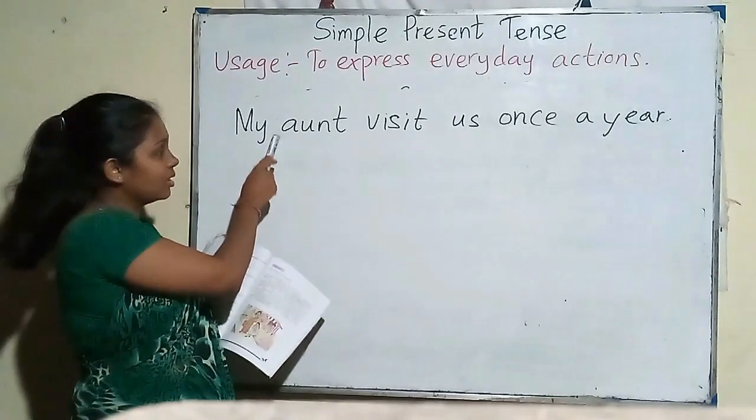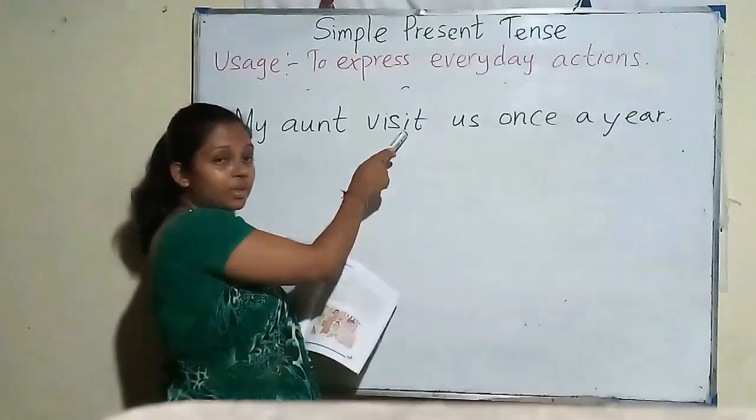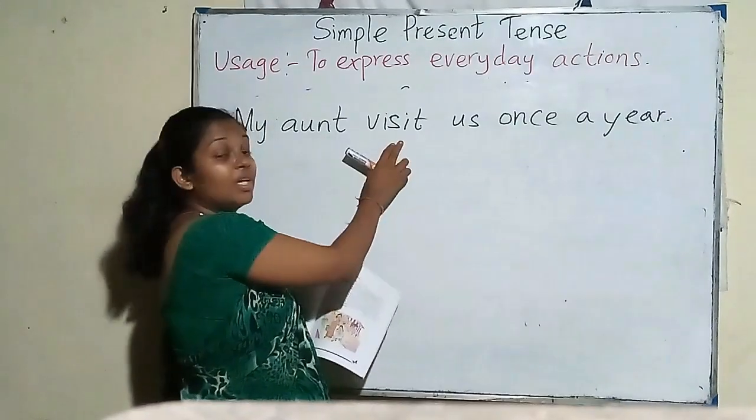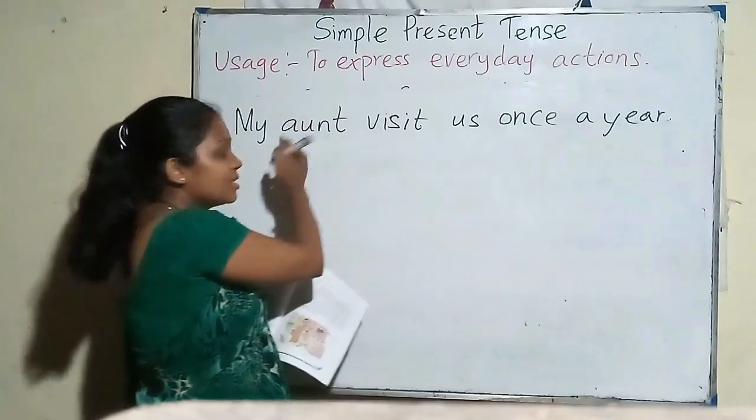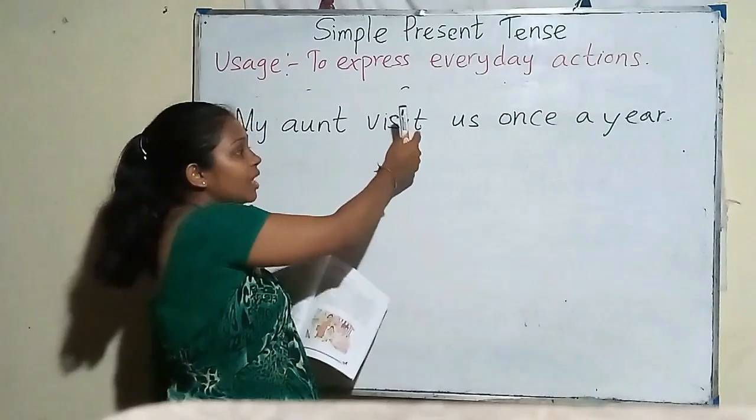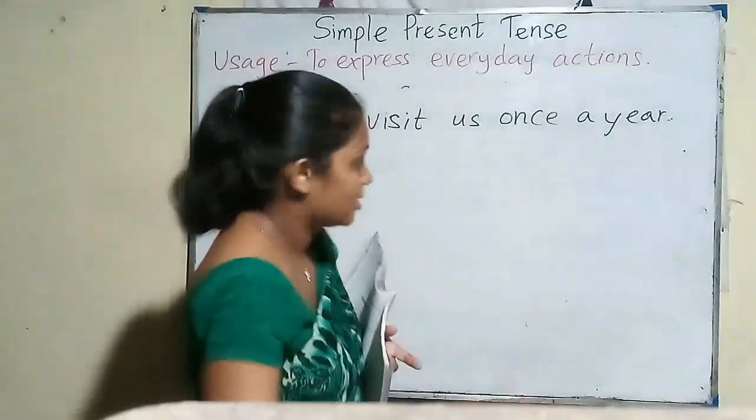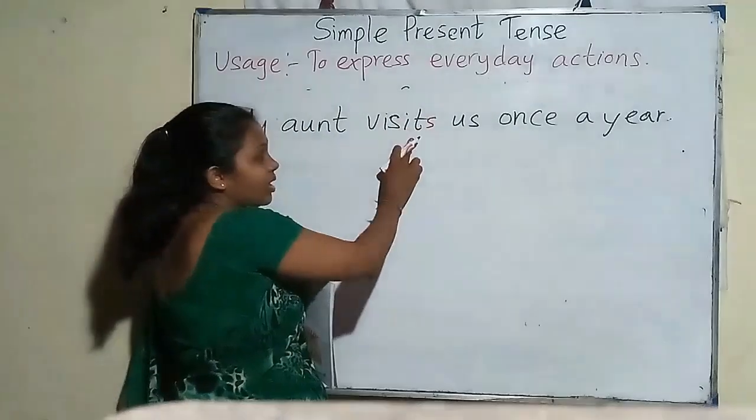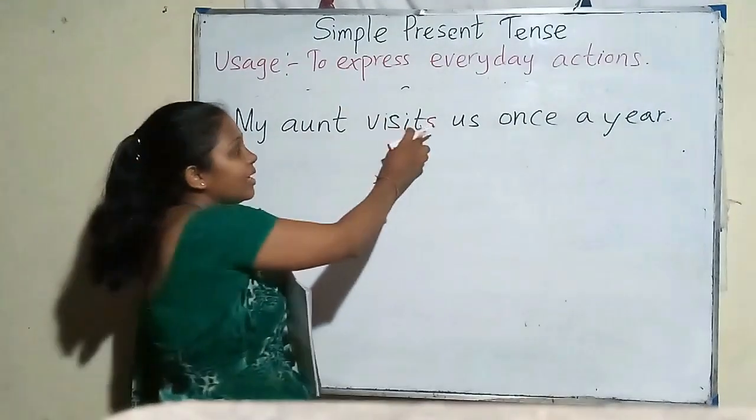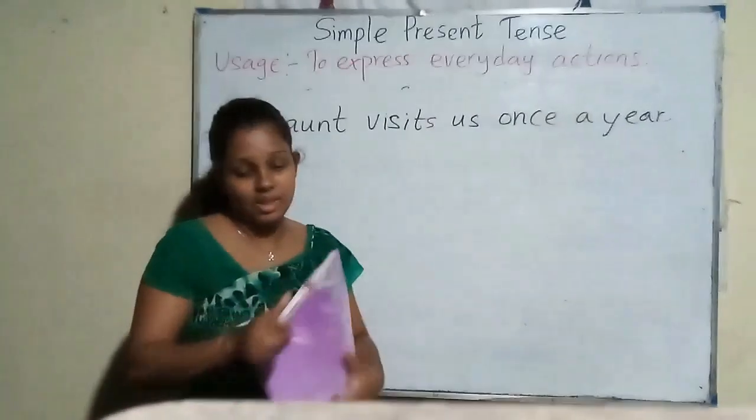Here the subject my aunt is singular, but the verb we are given is plural. The subject is singular, verb is plural. So we can't write that. We have to change the verb by adding s, because we can't see ch, sh or x or y here. So we just put s. Now the sentence is correct. My aunt visits us once a year.